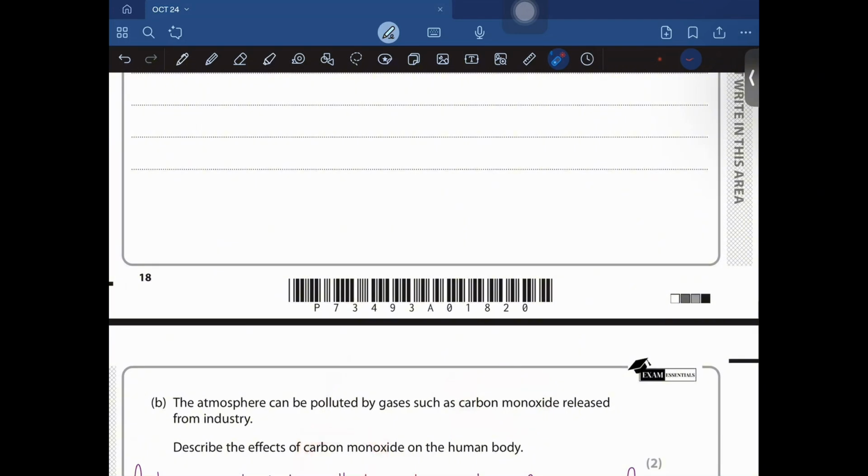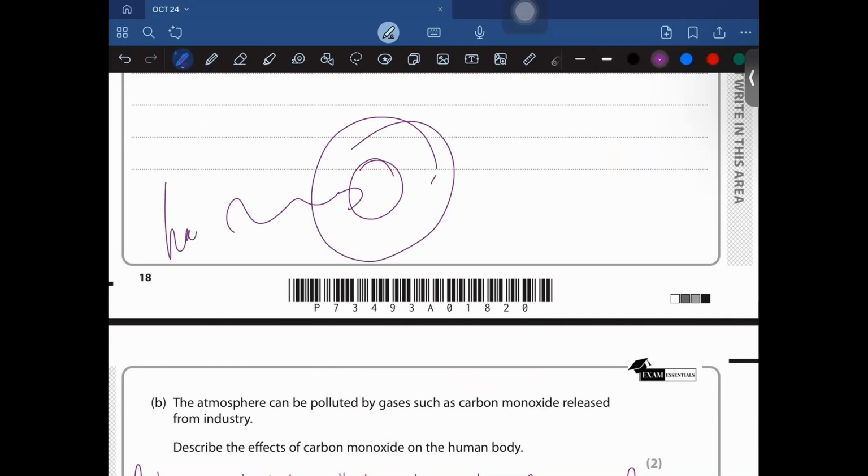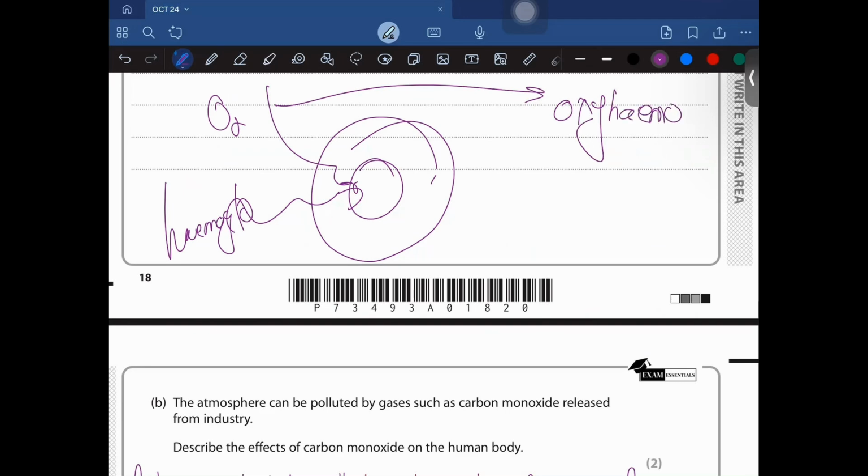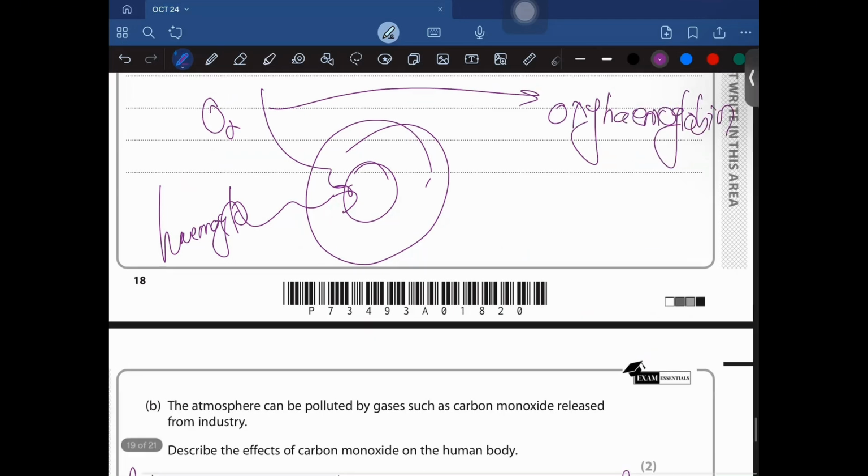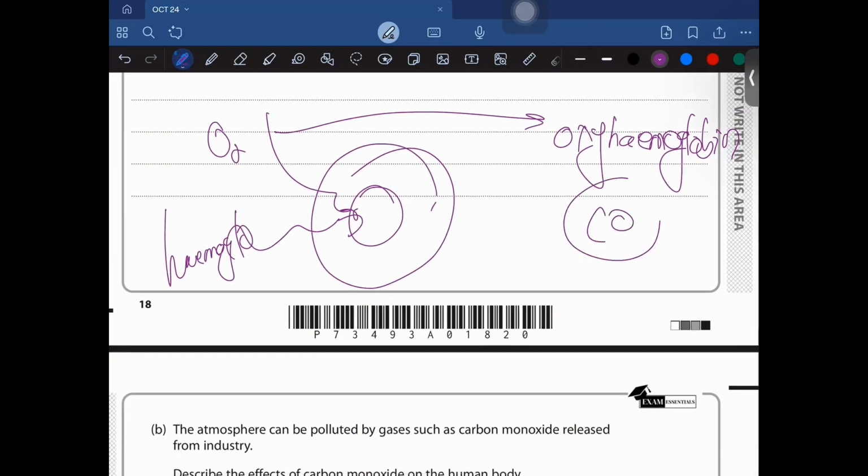So you have your hemoglobin, right? Suppose this is the red blood cell and this is the hemoglobin, right? Now this hemoglobin binds with oxygen to form oxyhemoglobin. And what is the purpose of this oxyhemoglobin? It transports oxygen to your body cells. Clear? Now, whenever there is carbon monoxide, it has a stronger affinity for this hemoglobin and binds with this hemoglobin instead of oxygen.